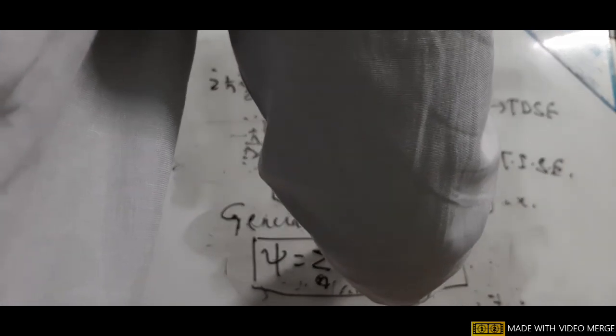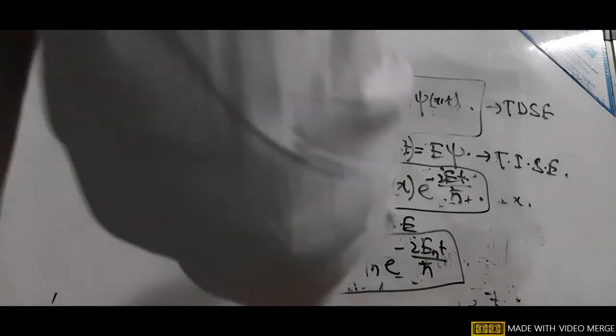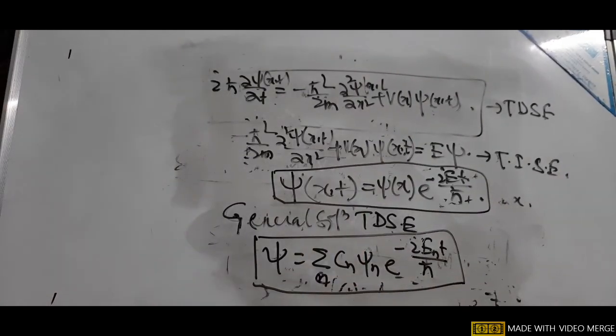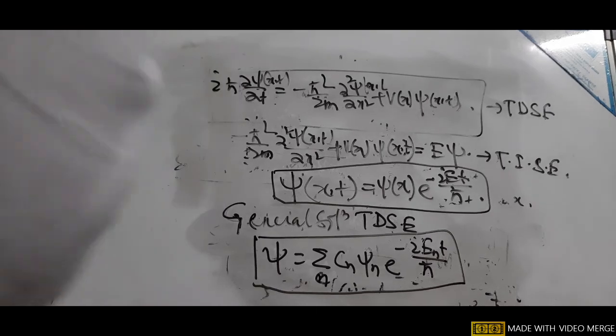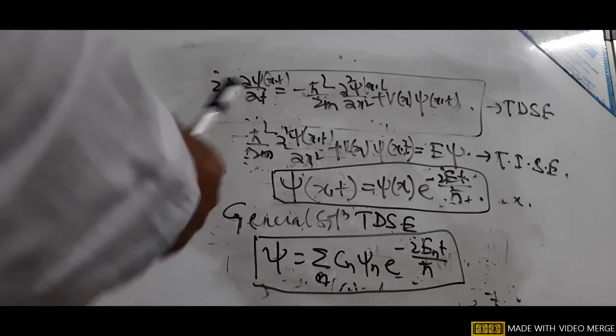So the particular solution of the time independent Schrodinger equation gives the constant energy, and all these energies are being added, and then we get the general solution of this wave function. So basically our aim is to find out the energy eigenvalue and the wave function of the system in the different cases.